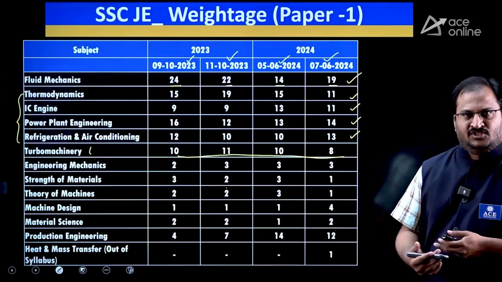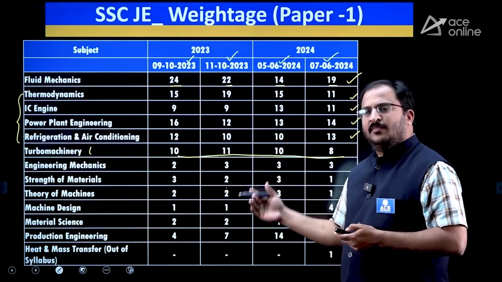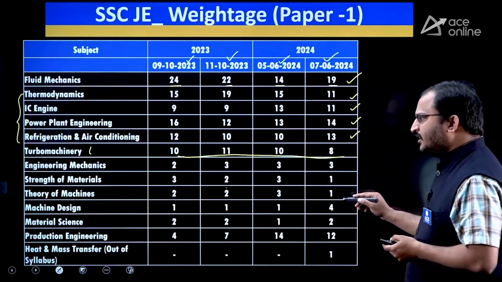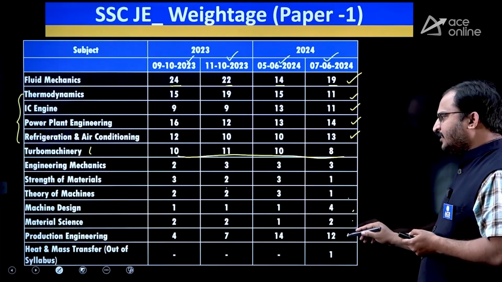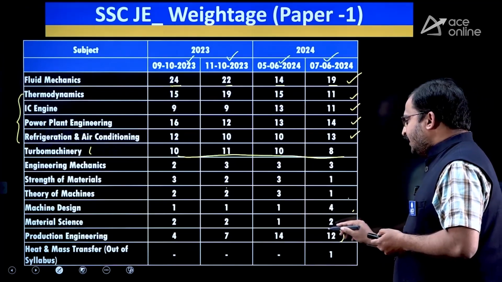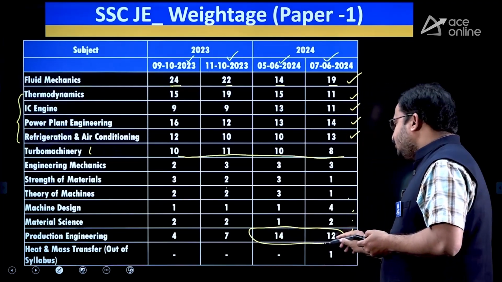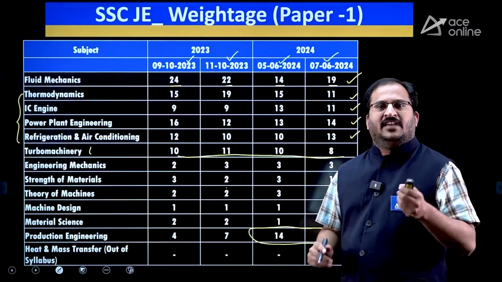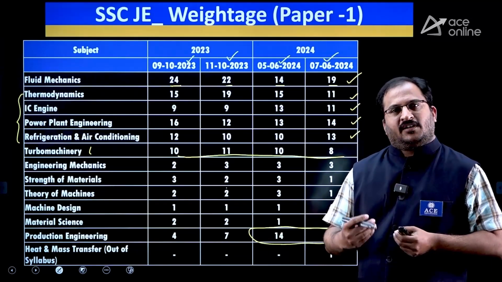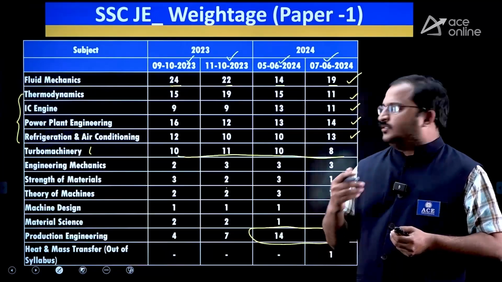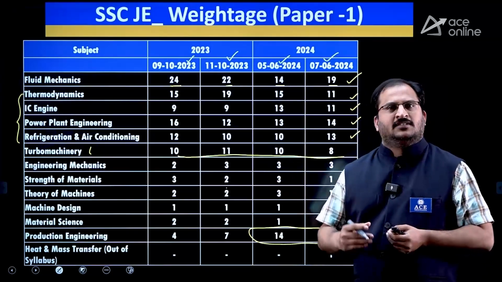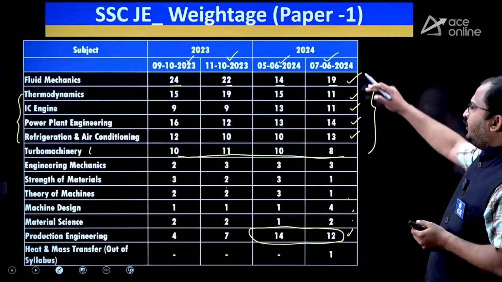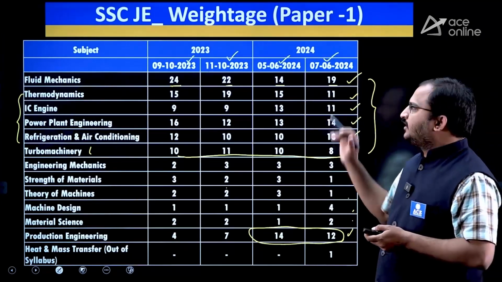Previously I have shown you a range, so based on that range there might be variation. Okay, then engineering mechanics, strength of materials, theory of machines, machine design, material science, and production engineering. As you have observed here, the production engineering weightage has increased in 2024. So you should be very much careful and give importance to the subjects which are in the syllabus properly. Okay, and if you observe carefully, majority of the weightage is in this particular part.